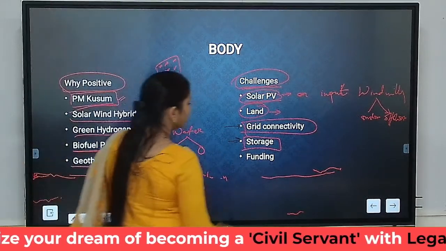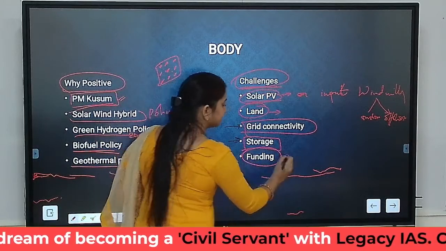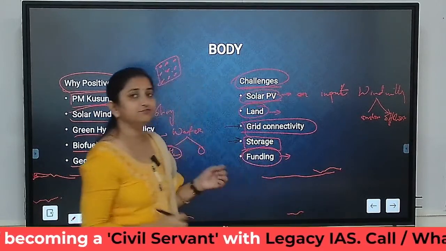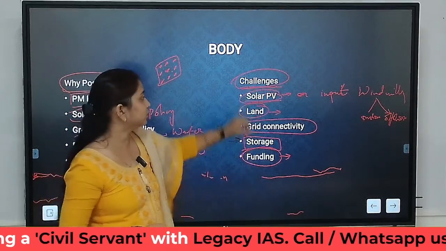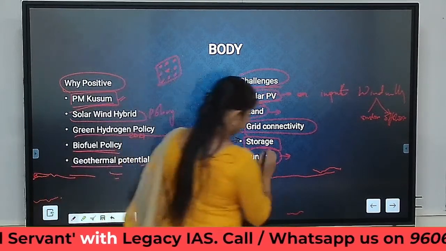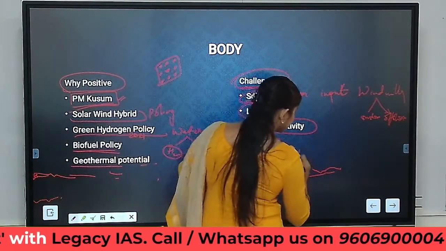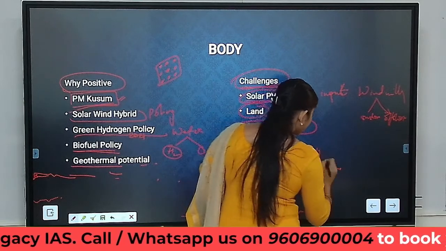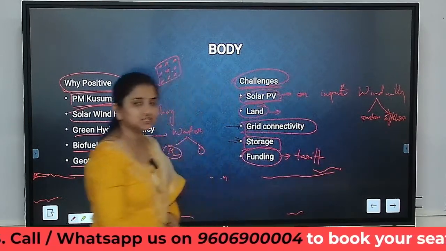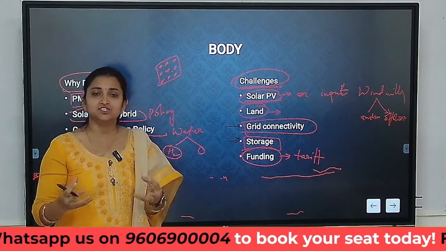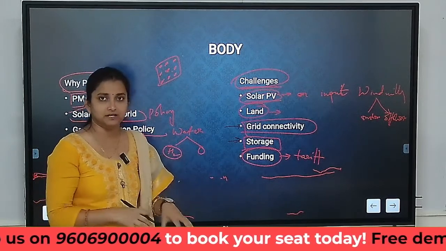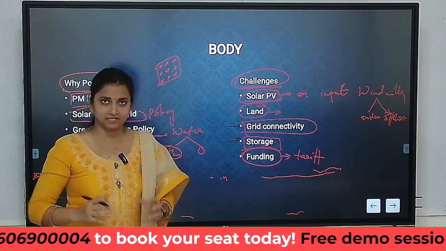Okay, we also need to work upon the funding part. Currently funds are a very big problem in the renewable sector, and the root cause for the funding problem is the tariff policy. The government's tariff policy is such that the energy consumed by the consumer is made very cheap, it is subsidized.